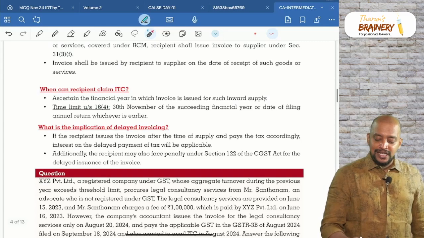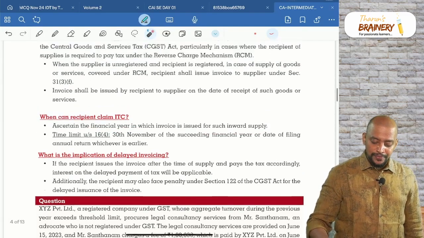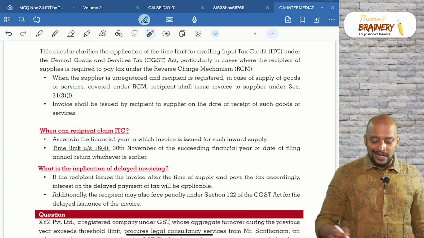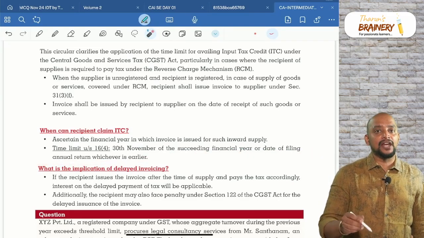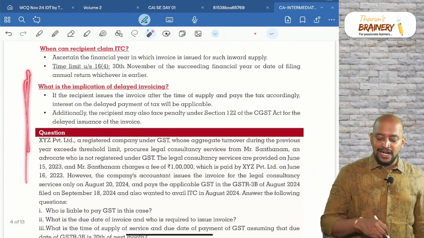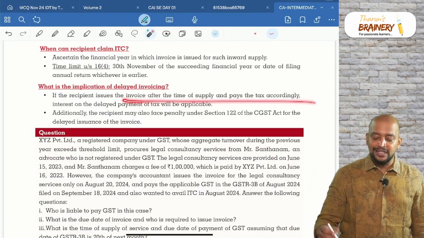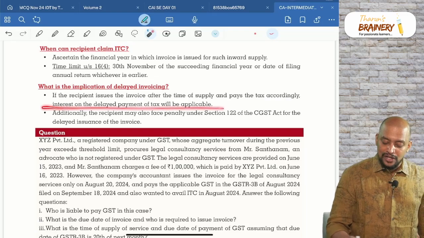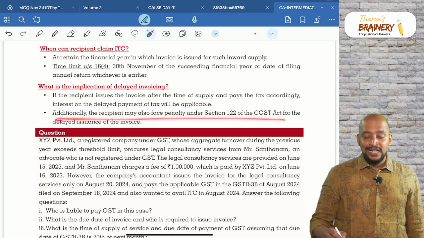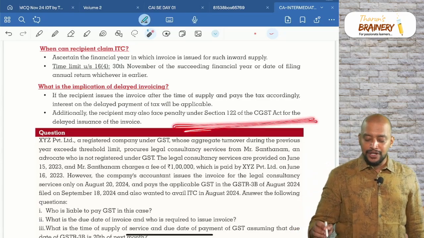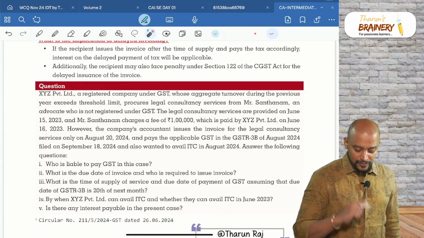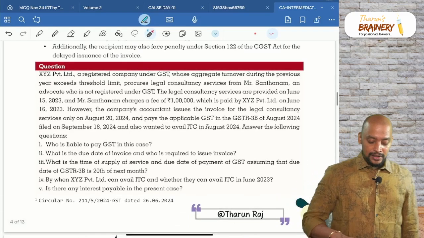So, first you should ascertain the financial year in which the invoice is issued, and 30th November of the succeeding financial year or date of filing annual return, whichever is earlier, will be taken as the time limit. What is the implication of delayed invoicing? If the invoice is issued after the time of supply and tax is paid accordingly, interest on delayed payment of tax will be applicable. Additionally, the recipient may also face penalty under section 122 of the CGST Act for the delayed issuance of invoice. Now, see this question.